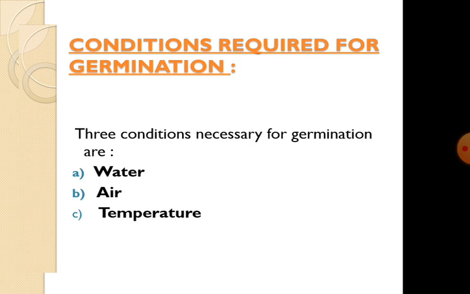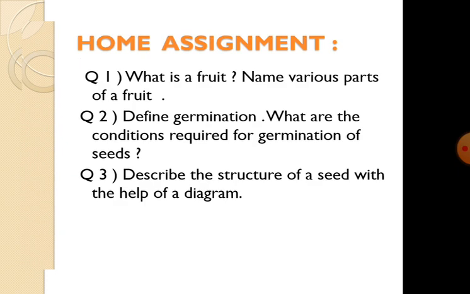Temperature: the ideal temperature is 35 degrees Celsius to 40 degrees Celsius. Extremely low or extremely high temperatures are not favorable for seed germination. So what are the conditions required for germination? They are water, air, and appropriate temperature.